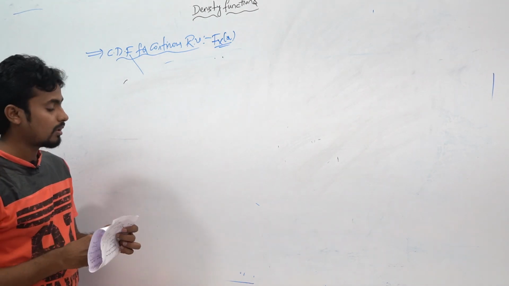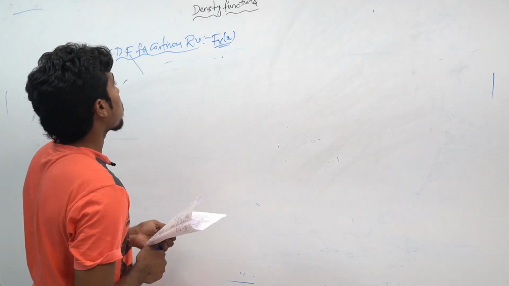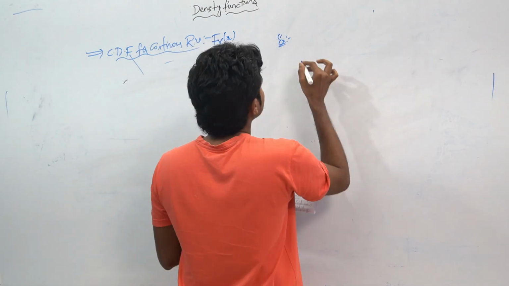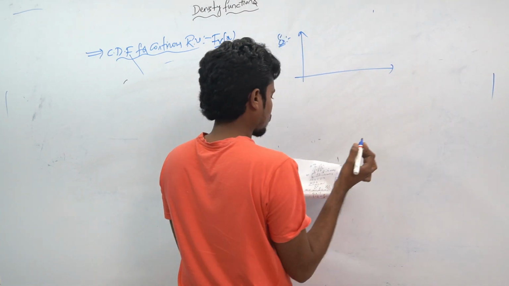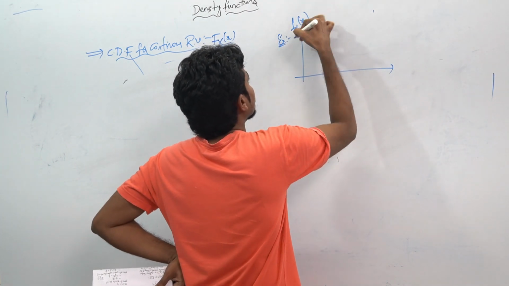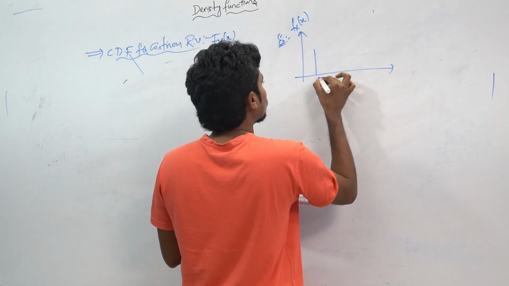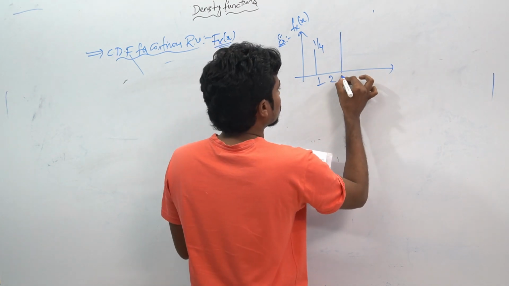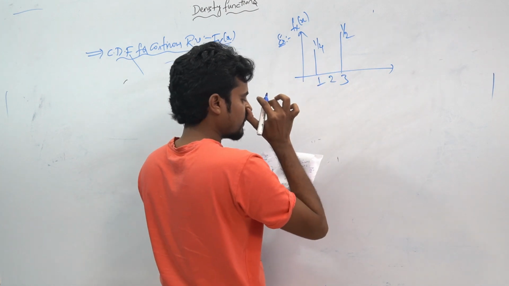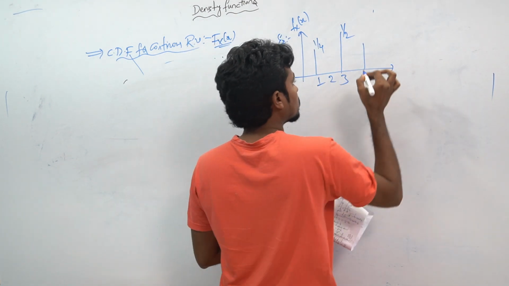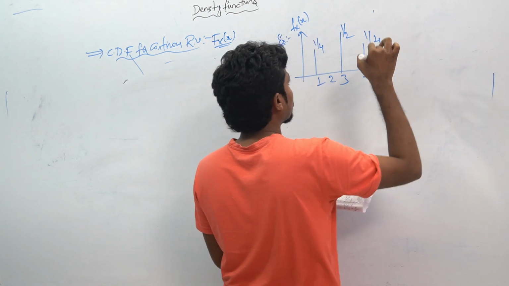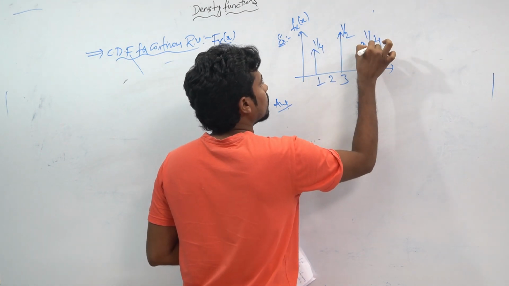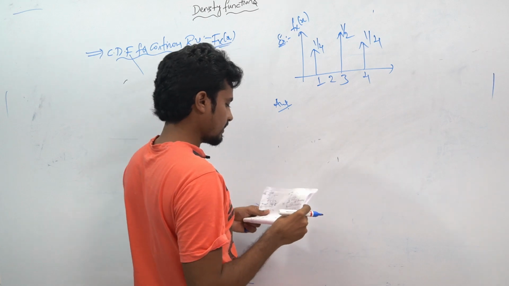Okay, let's try to solve one more question. This will be the f_X(x). How much will they be given? For 1, that will be 1 divided by 4. For 2, as well as for 3, how much will they be given? 1 divided by 2. For 4, how much will they be given? 1 divided by 4. They will be given some impulses, right?